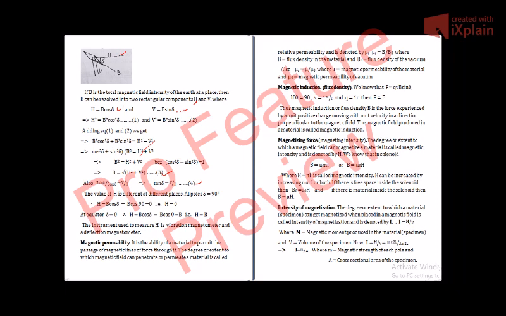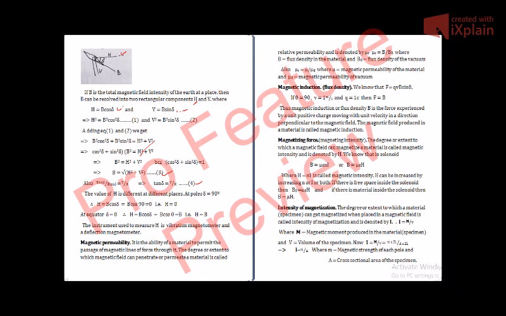Maybe we may have it, I haven't seen, but many laboratories have these instruments, vibration magnetometer and deflection magnetometer.